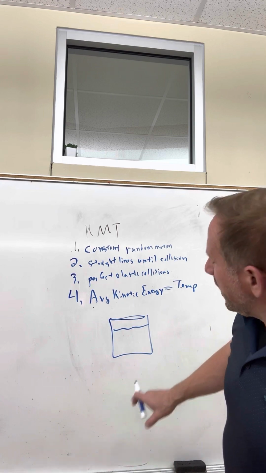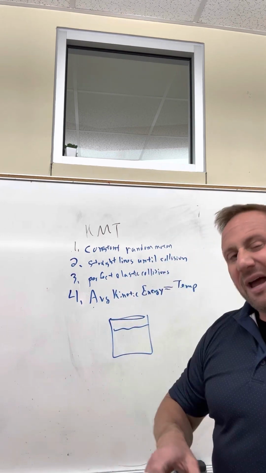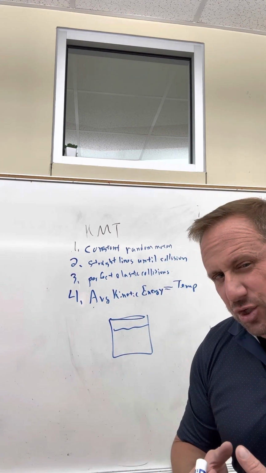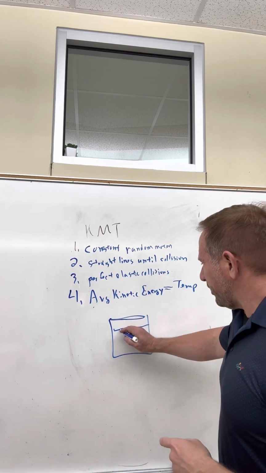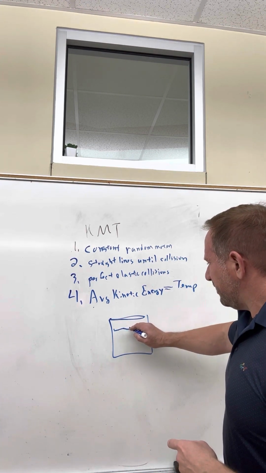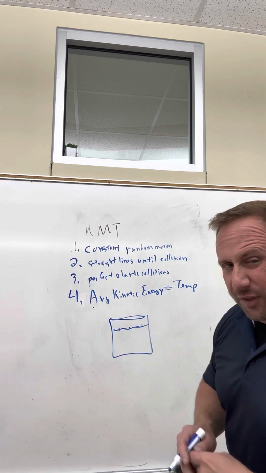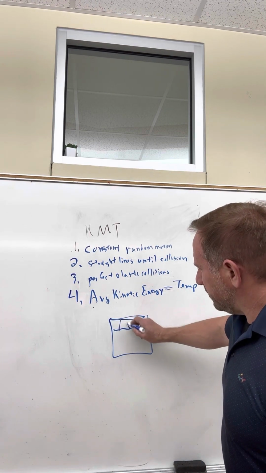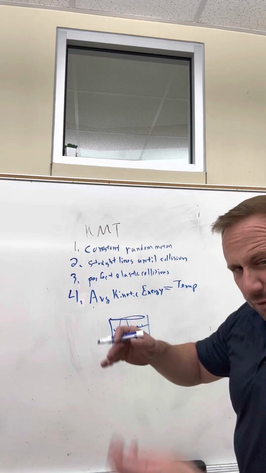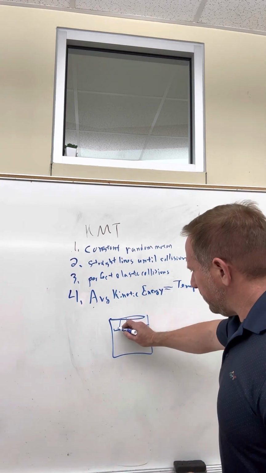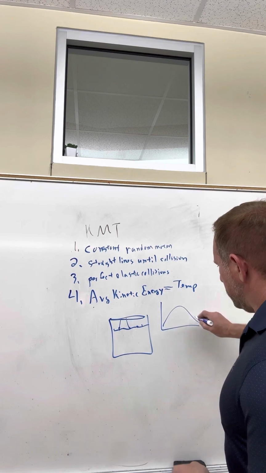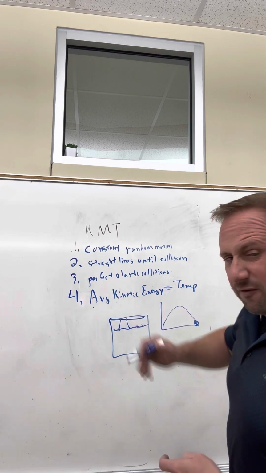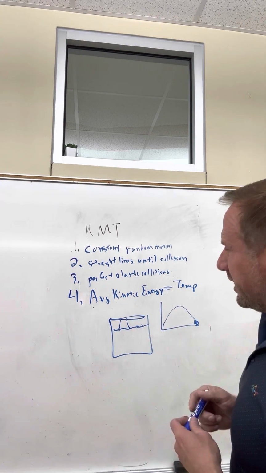Since the water is moving around on an average kinetic energy, that means there are some particles over here at the interface with the air that are moving fast enough to break free. Not all of them. Some are really slow, some are moving fast, but some on the end over here are fast enough to break free. So that's the average kinetic energy of a sample.